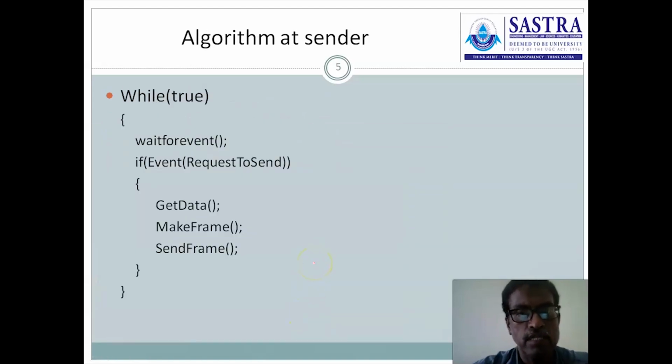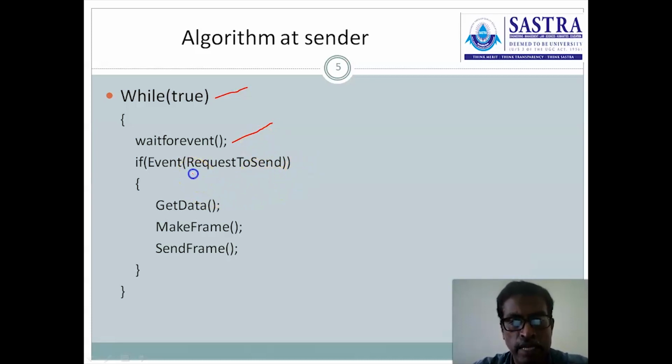Next, I'll discuss the algorithm at the sender in the simplest protocol. As I said previously, here the while loop is defined. It takes a true condition always. In an infinite loop it is continuously running and waiting for the event. At the sender, the request to send event will happen, so it is waiting for that event.